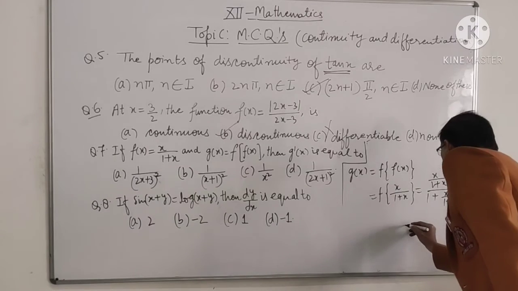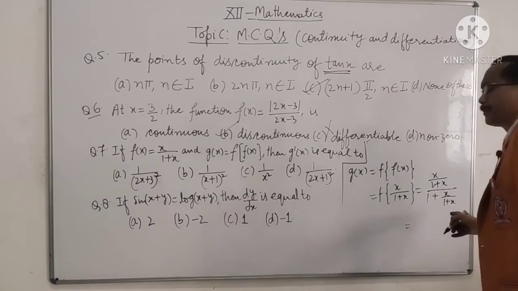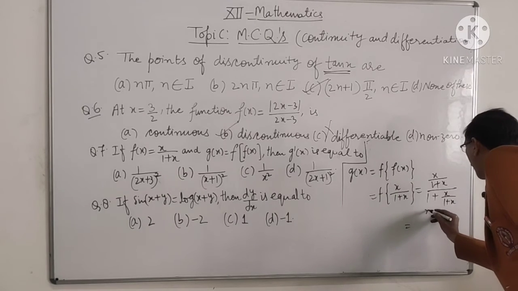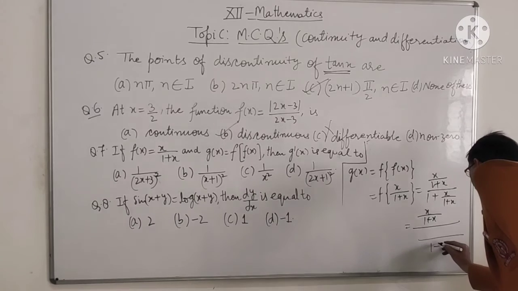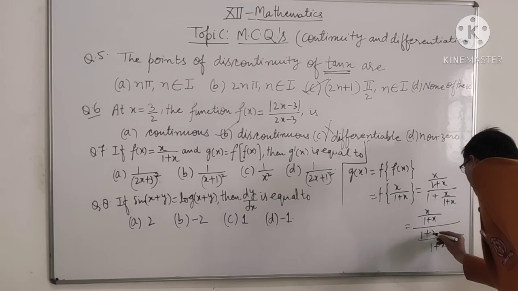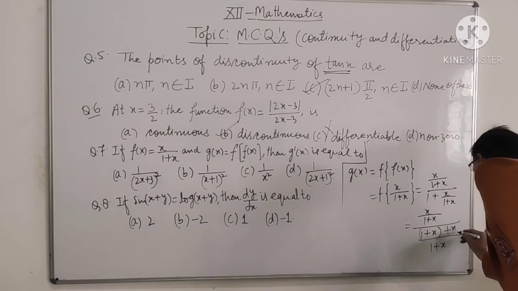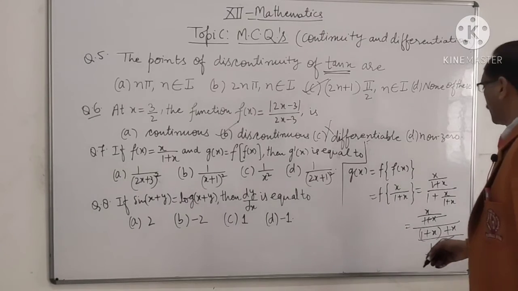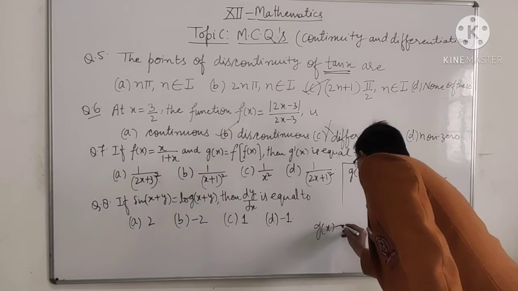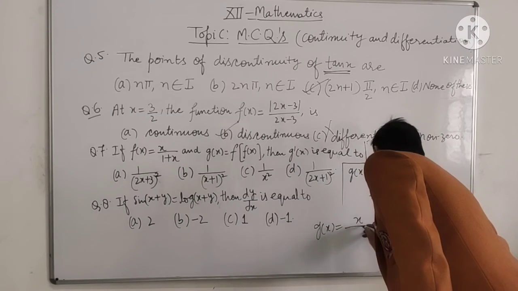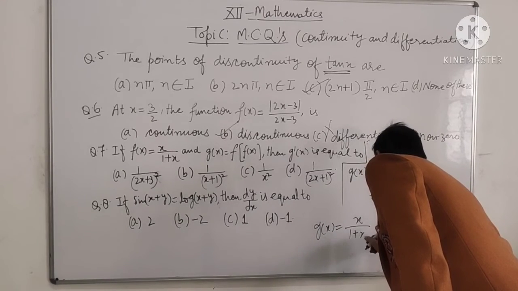Then 1 plus x is common. From the denominator take 1 plus x as LCM. So 1 plus x is cancelled out. Then g(x) equal to x upon 1 plus 2x.